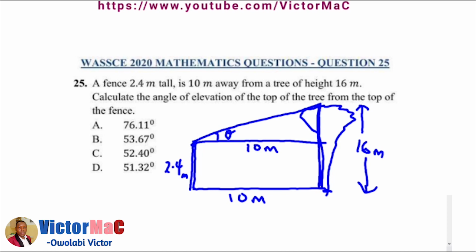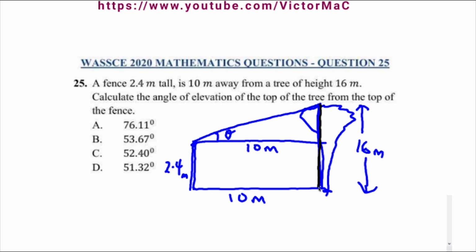Alright. So if we subtract 2.4 from 16, we're going to have 13.6.